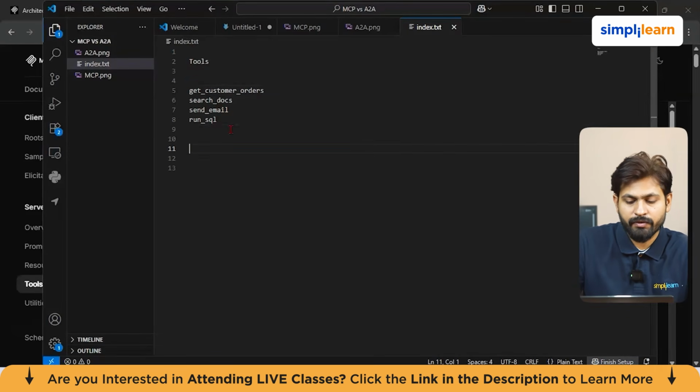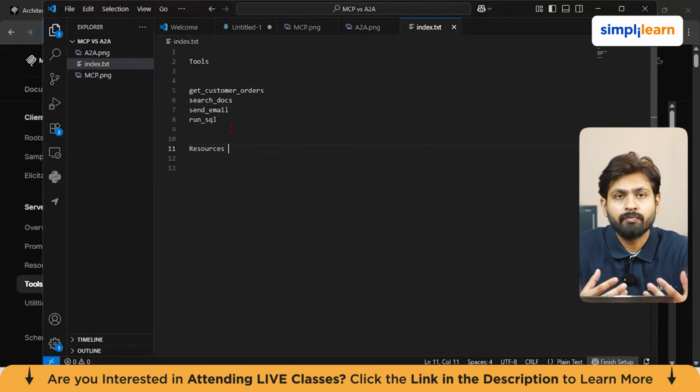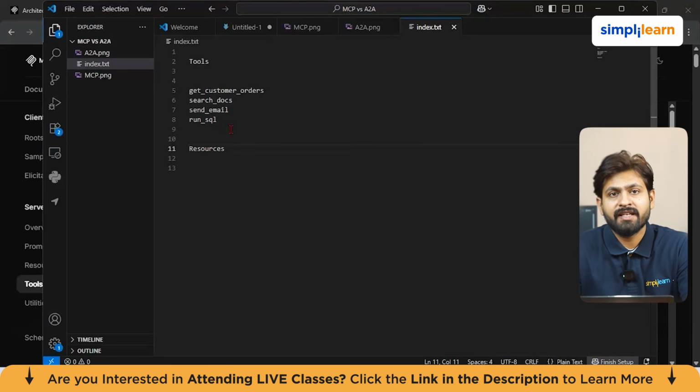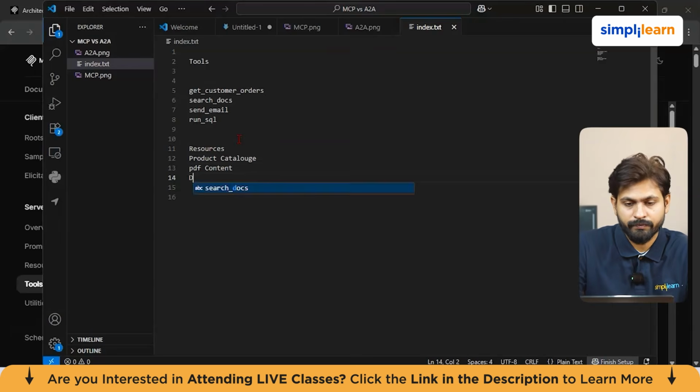Now, if I talk about resources, these are contextual data exposed to the clients, such as files, schemas, or app-specific information. For example, this could be your product catalog, PDF content, or a database schema.